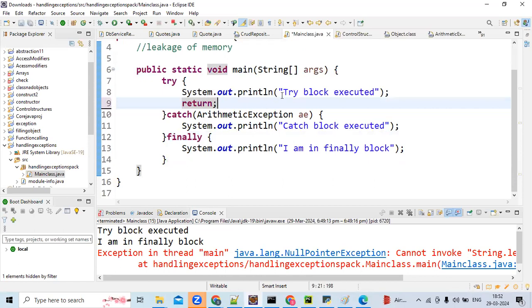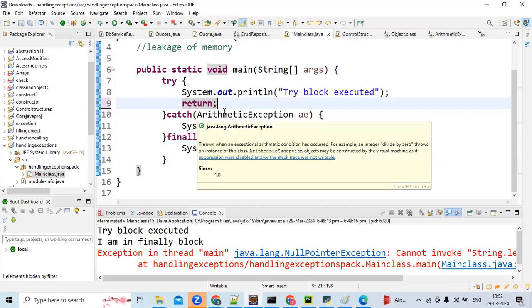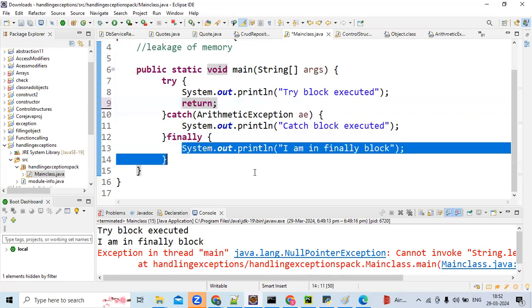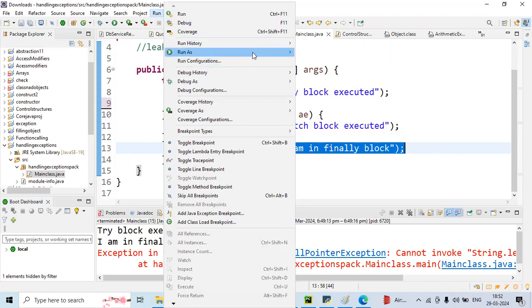The try block executes, then finally, and only then the return will be considered. In functions, a return statement is normally the end of execution, but even though a return statement is there in between, the finally block will be executed. Please keep this point in mind.